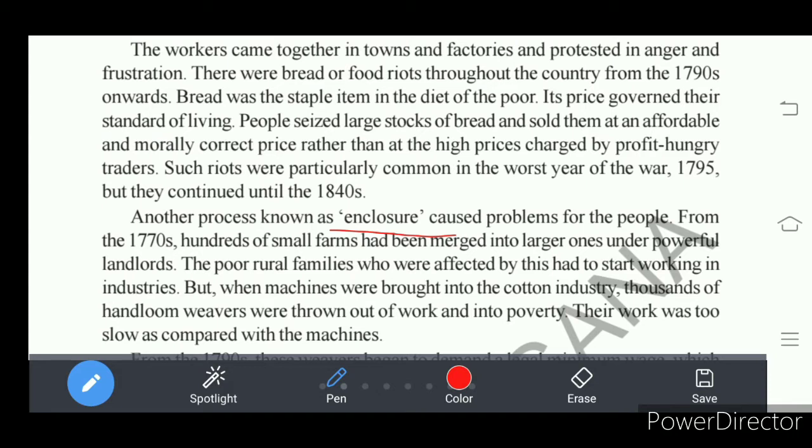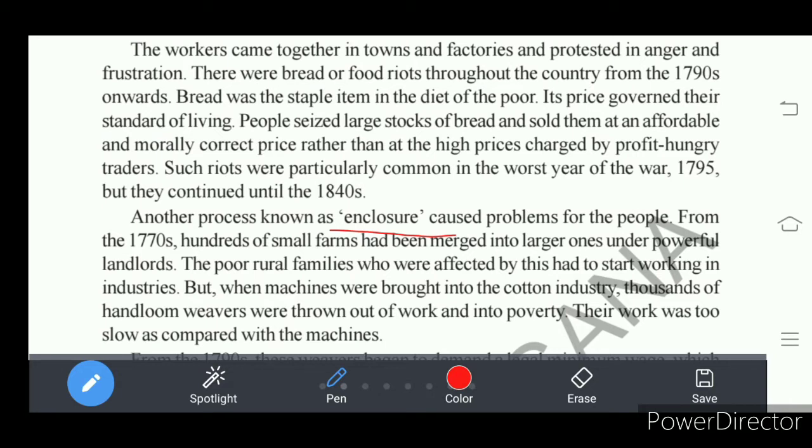Landlords were very strong and dominant in their locality. So with their domination and power, they occupied the lands of the small peasants and created a fencing. That means they created a boundary. This is called enclosure.